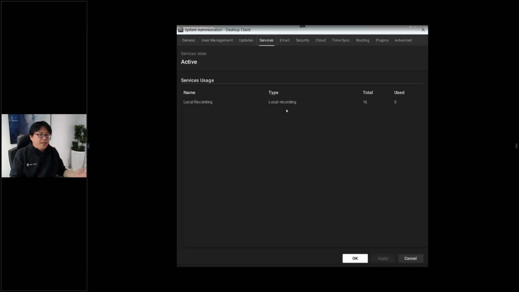And on the server side, in a few seconds, the server will get the license key. We'll get a service, totally 16, so I can record totally 16 channels of cameras. So assigning the license, or the service, becomes super easy.